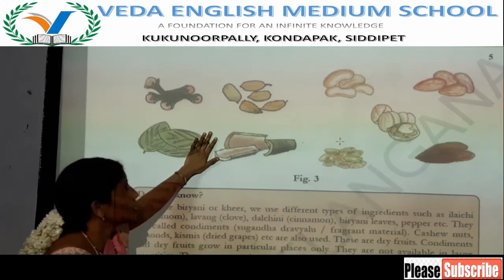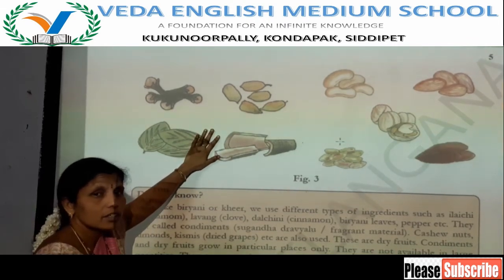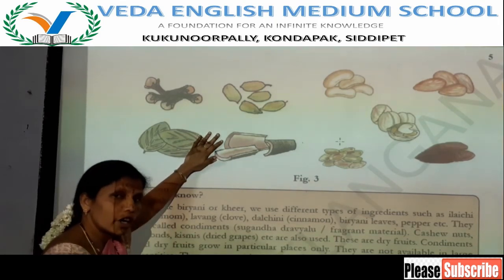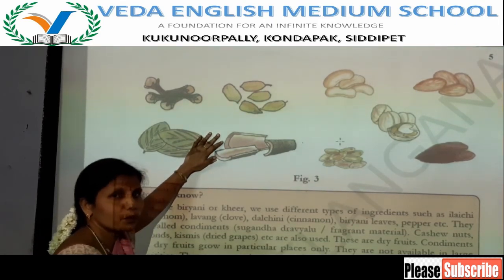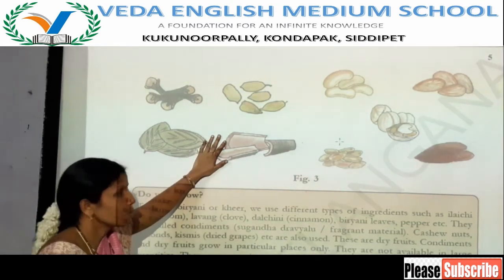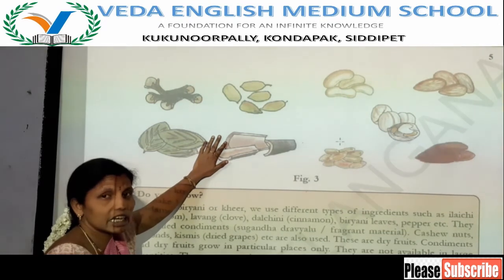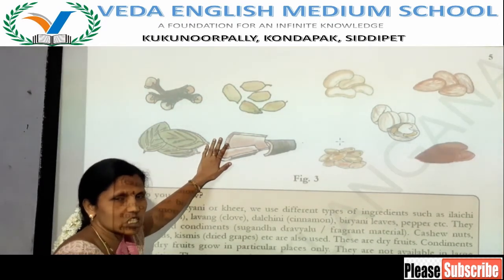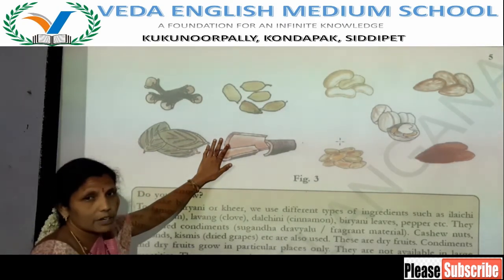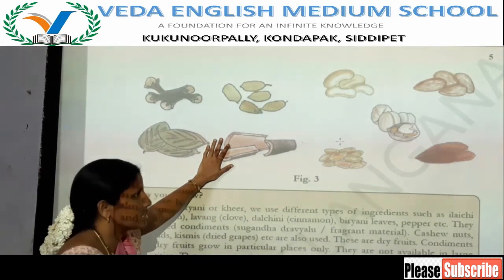Fragrant materials means they give a good smell, a nice smell. That's why we call them sugandha dravyalu or fragrant materials.